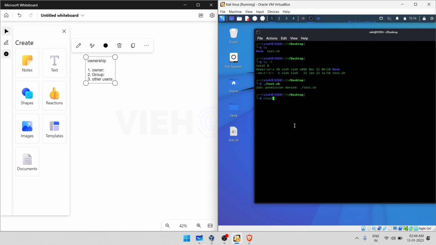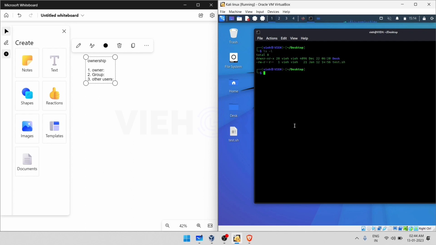For that, let's clear out the screen. Let's do ls -l to show you what permissions are previously assigned to the specific user, group, or owner. The basic operation for changing the permission: we know the order. First is the user, another is the group, and third is the others. Here we use a command called chmod.